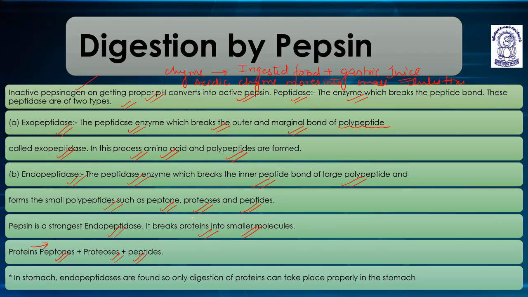Pepsin is the strongest endopeptidase. It breaks proteins into smaller molecules, that is, proteoses, peptones, and peptides. In the stomach, only endopeptidase is present, that is pepsin, which converts proteins into peptones, proteoses, and peptides. Exopeptidases convert all these substances into amino acids and polypeptides.